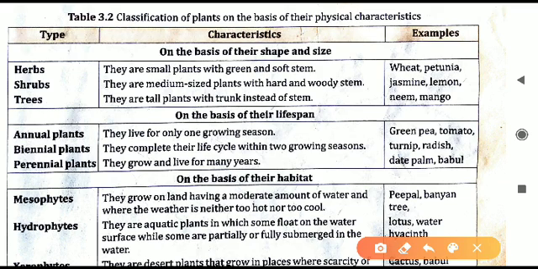The last one, the trees, they are tall plants. Instead of a stem, the stem is relatively thin and the trunk is very wide. So trunk is there in the case of trees, stem is absent there. Example you can see neem tree or mango tree, both are examples of trees. So this is the first simple classification: herbs, shrubs, and trees.